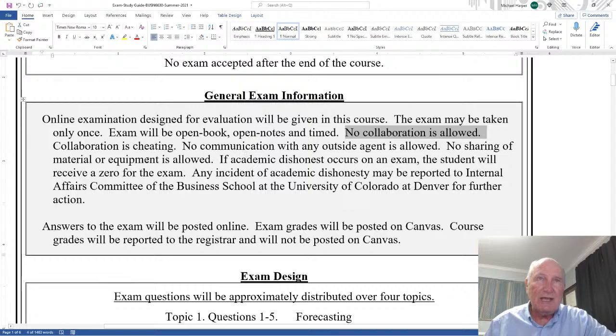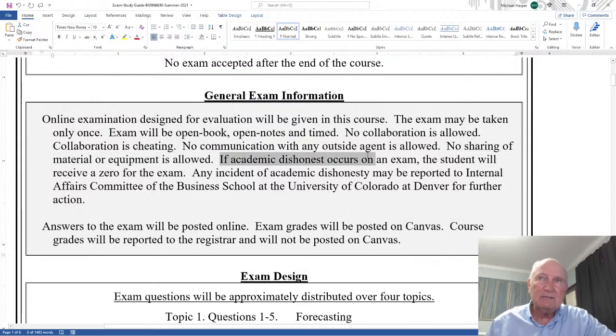No collaboration is allowed. Collaboration is cheating. No communication with any outside agent is allowed, and that's another student, another person, or even some virtual person. It's just all your information that you've gained from the course. No sharing of material or equipment is allowed.